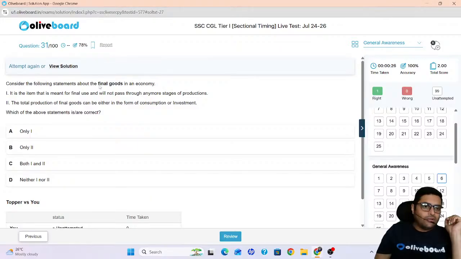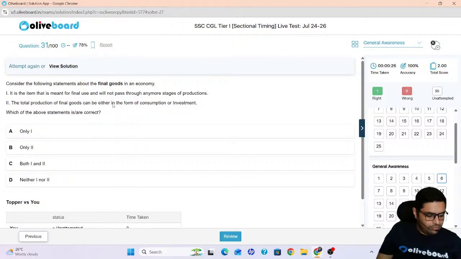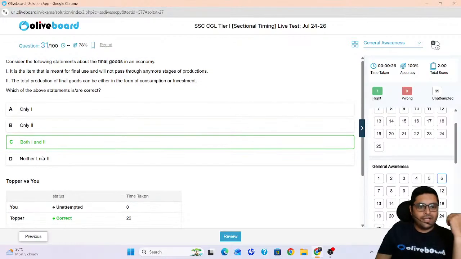Final goods. The question was on final goods. It is the item that is meant for final use and will not pass through any more stages of production. This is exactly the definition of final goods that is given. Correct? The total production of final goods can either be in the form of consumption or investment. So what do you think? Which of the following statements was correct? Both are correct.